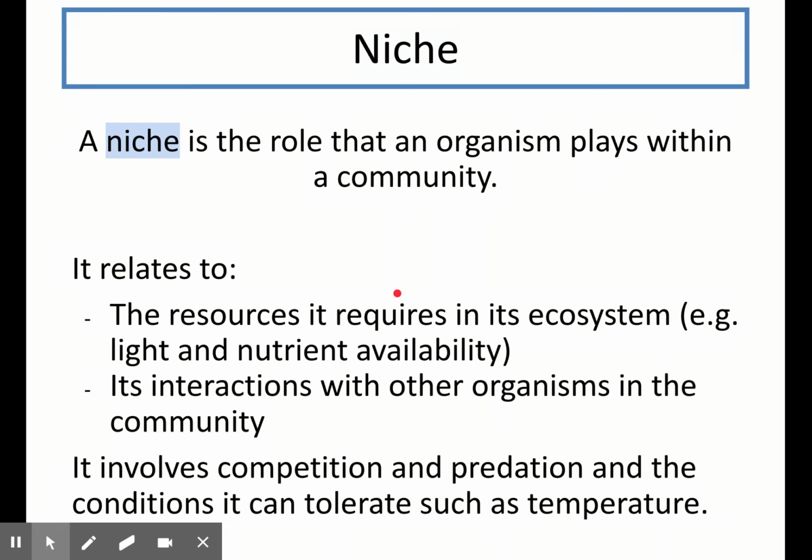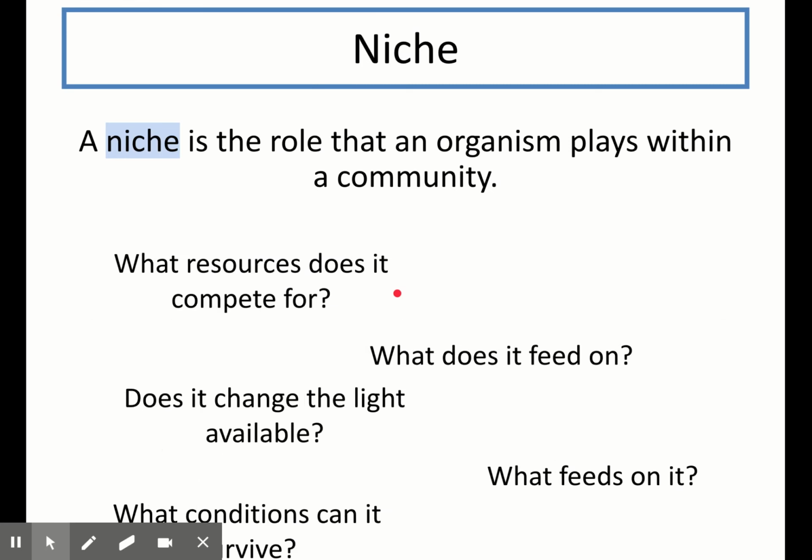This niche includes the resources that an organism requires within its ecosystem, for example, the light or nutrients that are available for it. It also includes its interactions with other organisms in the community. Specifically, the organism may be involved in competition with other organisms, which we'll discuss in more detail soon, or it might be involved in predation. It could either be a predator or a prey. Finally, a niche includes the conditions the organism can tolerate, such as temperature. So when we consider an organism's niche, we need to think about things like what does it feed on, what feeds on it, what resources does it compete for, and many other factors.